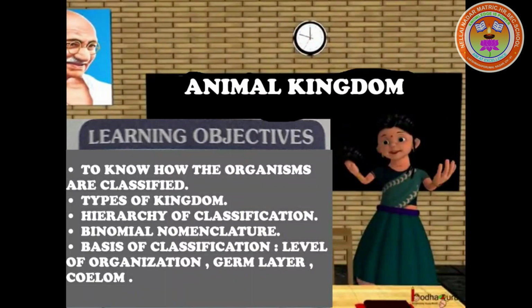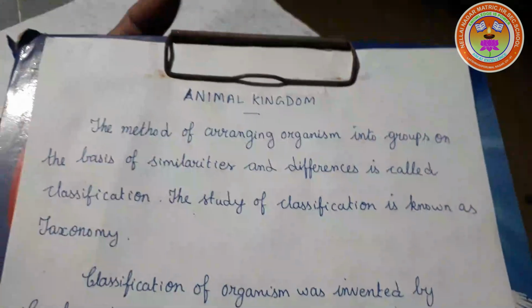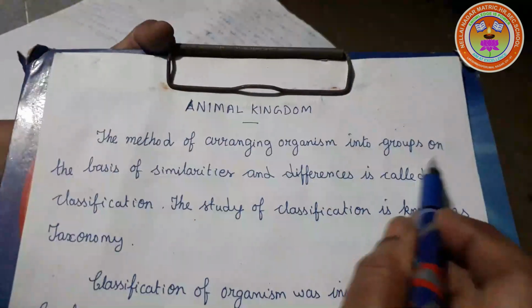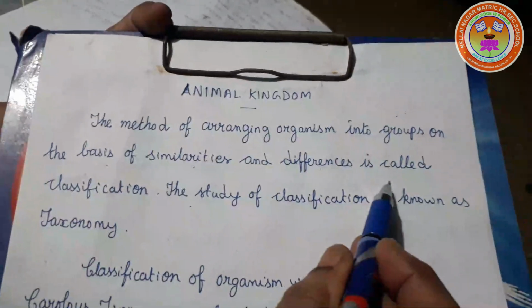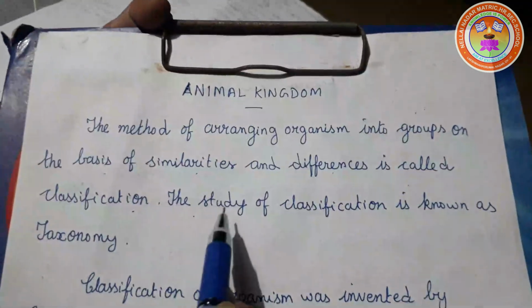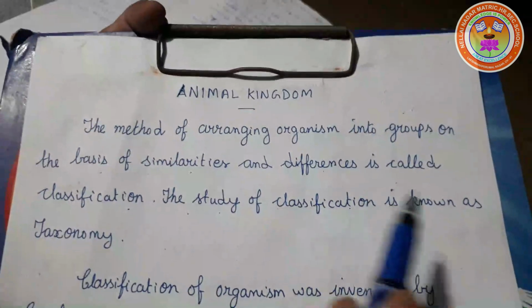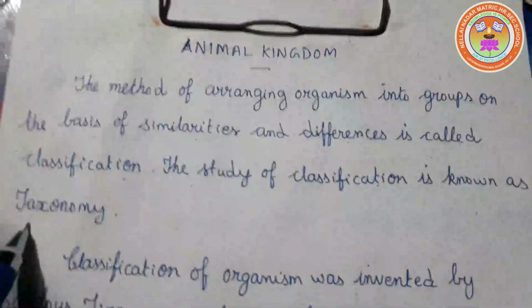To learn about the diversity of organisms, they are arranged orderly and in a systematic manner. Such study is called classification. The method of arranging organisms into groups on the basis of similarities and differences is called classification. The study of classification is known as taxonomy.